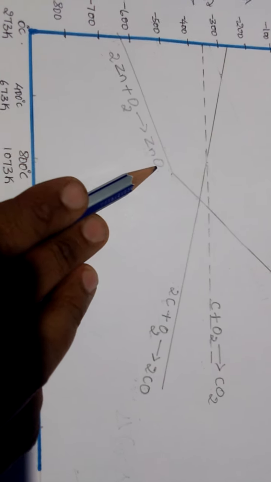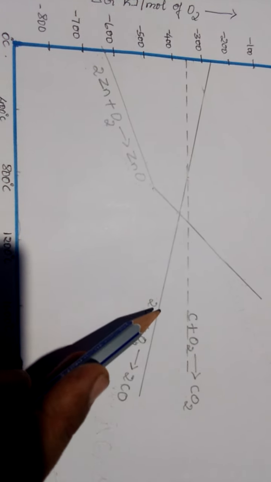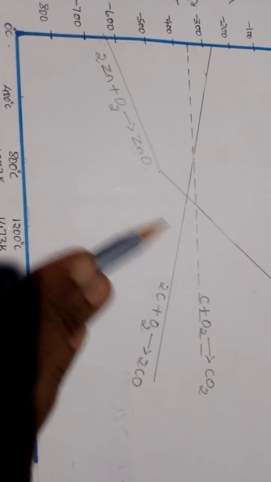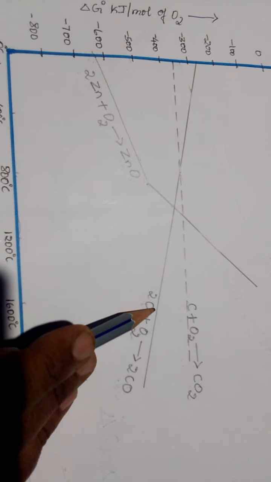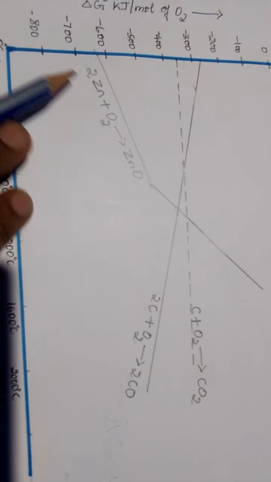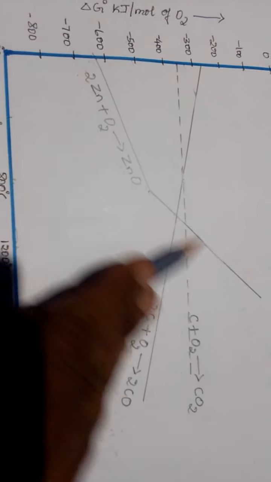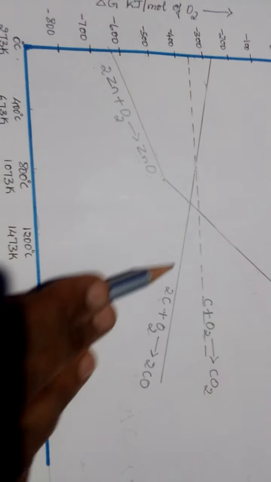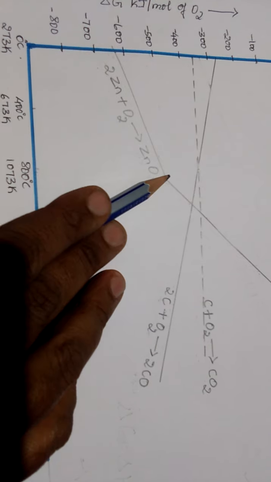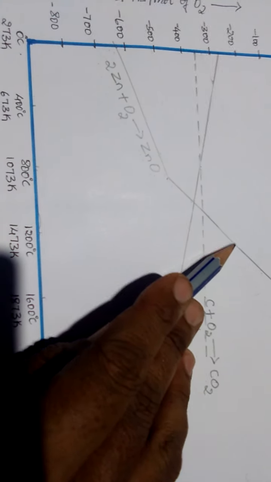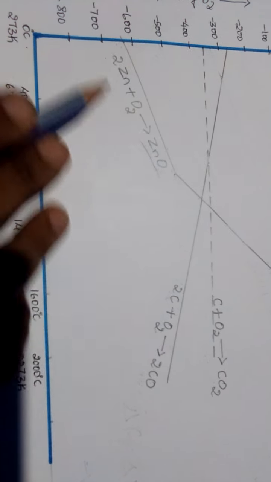So zinc sulfide is roasted, then it forms zinc oxide. Zinc oxide is mixed with the coke, and then it gets reduced to zinc. I will explain the process here, but how to choose a reducing agent, that you have to remember. We have chosen coke as the reducing agent, and coke can reduce zinc oxide to zinc because the difference is more. This process is less spontaneous at lower temperature, but more spontaneous at higher temperature. As you go on increasing the temperature, zinc oxide becomes unstable and easily gets reduced to zinc.